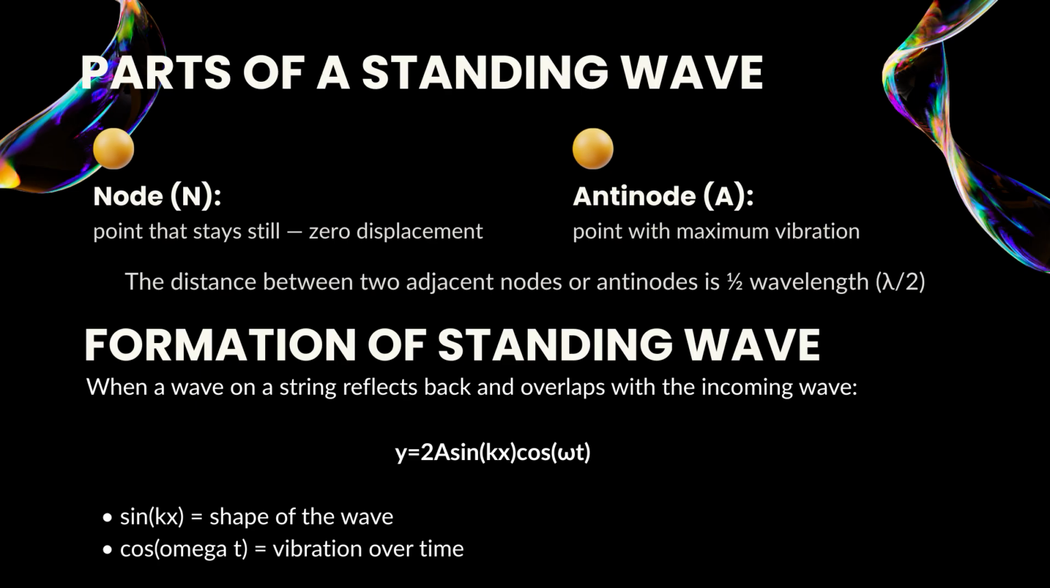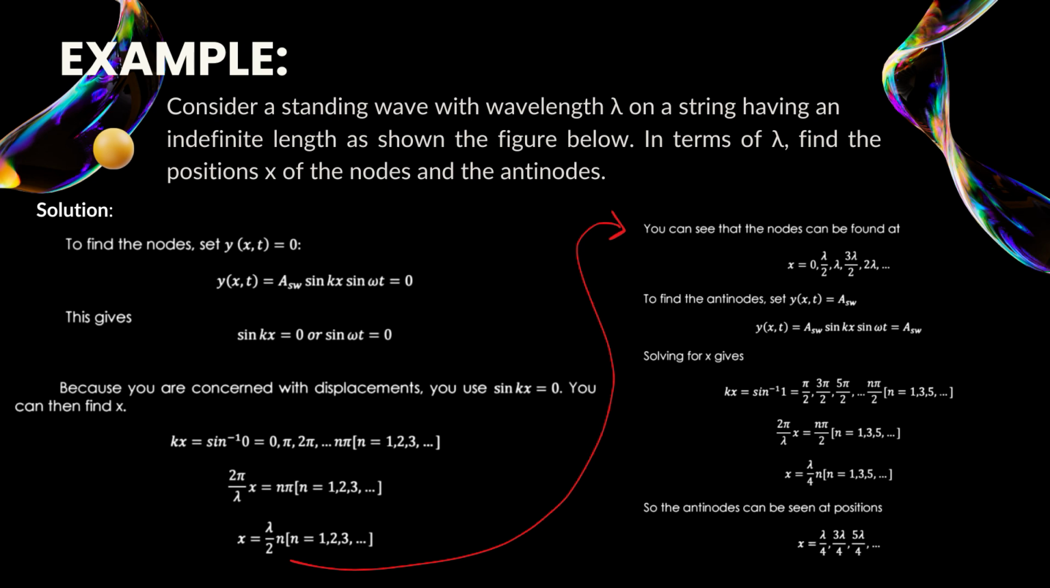Formation of the standing wave. So a standing wave forms when two waves meet and overlap. The formula is y equals 2A sine kx cos omega t, where sine kx is the wave shape and cos omega t is the vibration over time. An example of a standing wave. Consider a standing wave with wavelength lambda on a string having an indefinite length, as shown in the figure below. In terms of lambda, find the position x of the nodes and the antinodes.